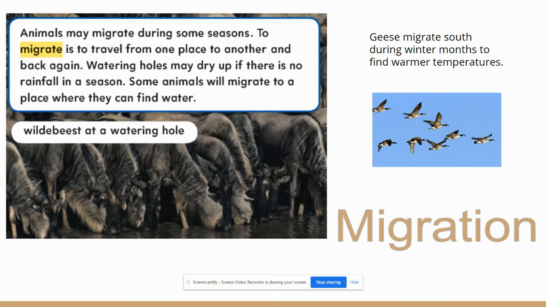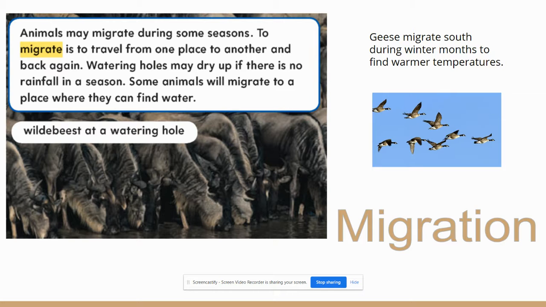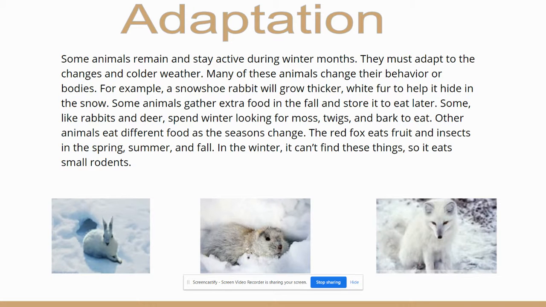So another adaptation is migration. Animals may migrate during some seasons. To migrate is to travel from one place to another and back again. Watering holes may dry up if there's no rainfall in a season. Some animals will migrate to a place where they can find water. Geese migrate south during winter months to find warmer temperatures. And we've also discussed other different animals that do that as well.